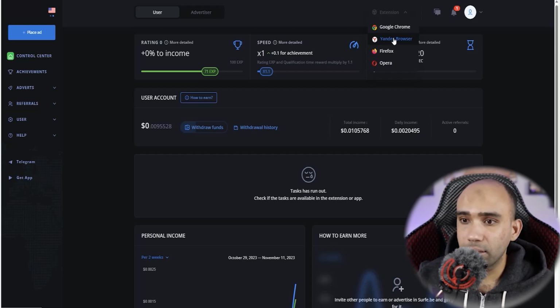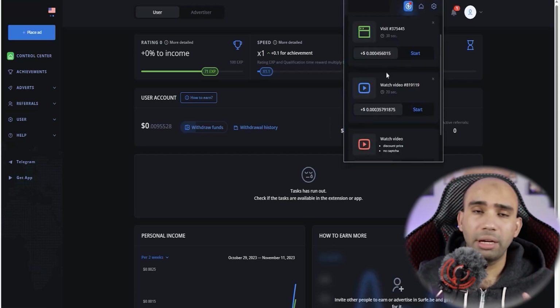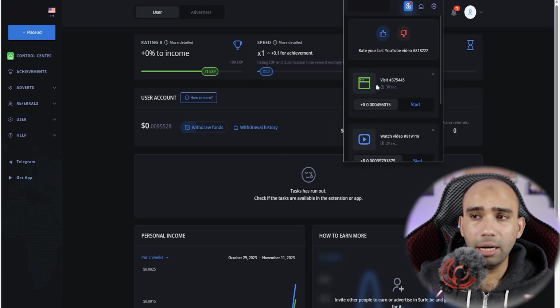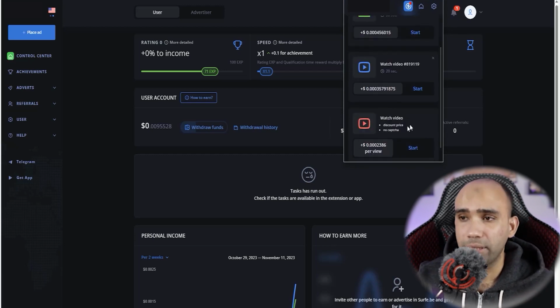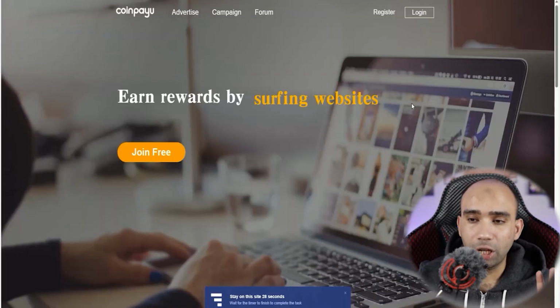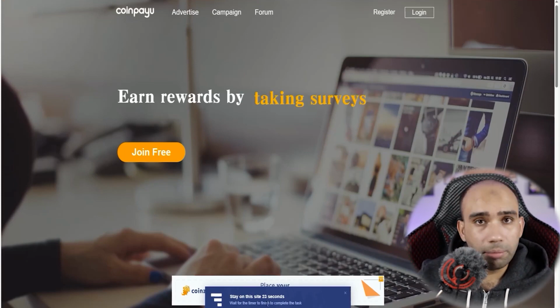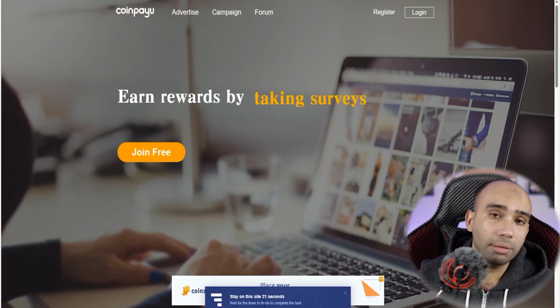What is this extension? Guys, it will appear to you like this in the browser after you type it. The method you see is that there are visits to a website that includes watching videos and watching videos of another kind. I'll select the first option and click Start, opening the website. The required duration on this site is the one displayed. 30 seconds that opened in front of me. Guys, of course, this will be through the extension.